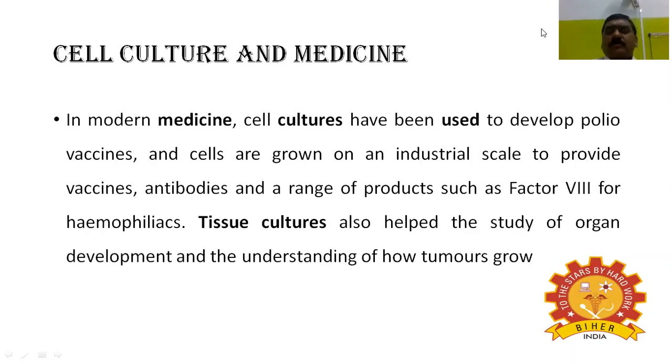Tissue culture also helped to study organ development and to understand how human tumors grow. So these are important medical applications of animal tissue culture or cell culture.